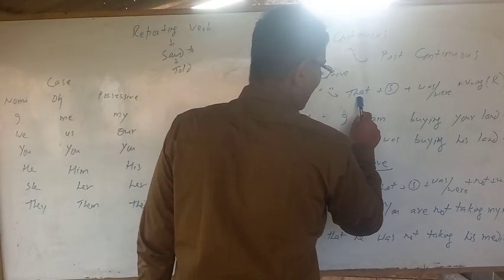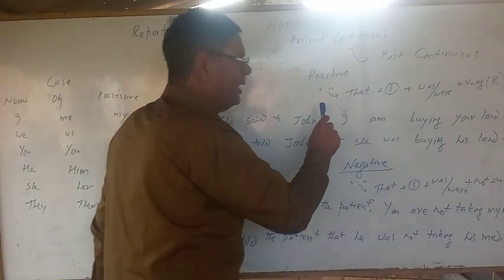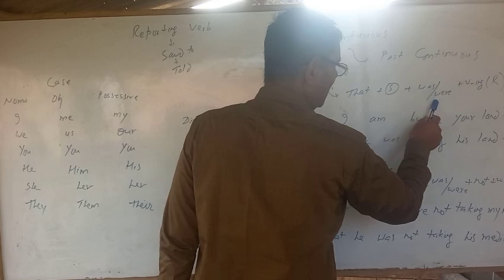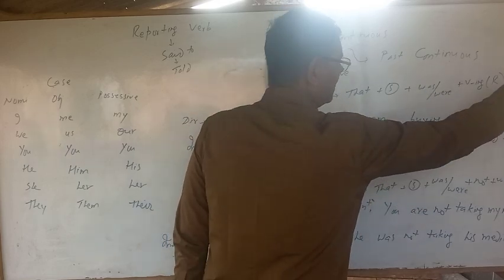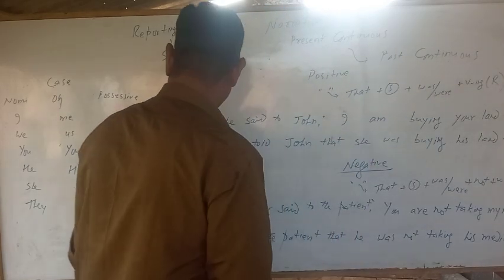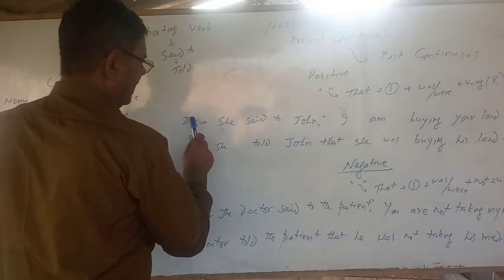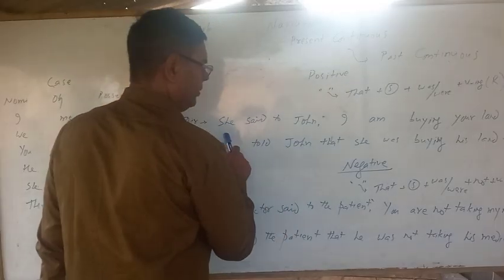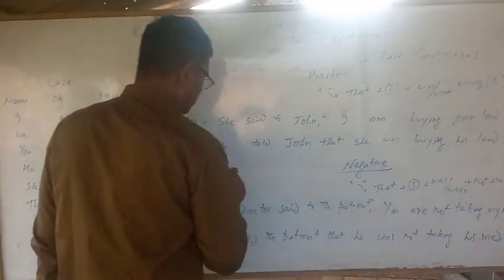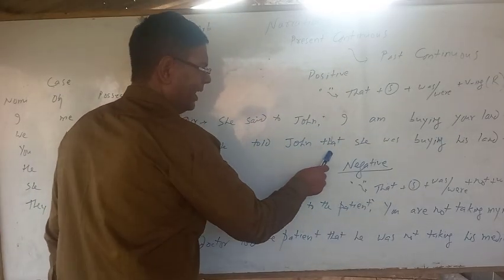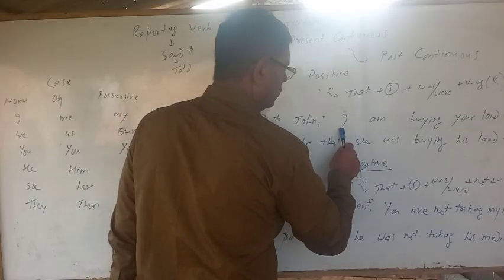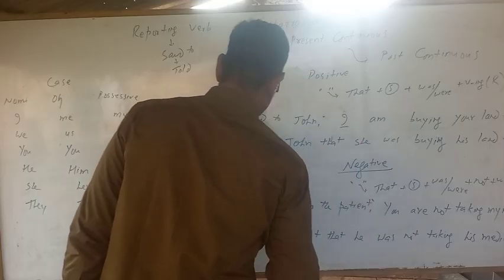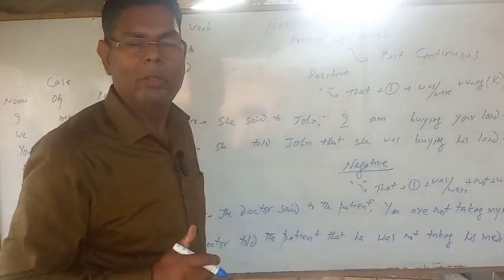Now look here, when we change the sentences of present continuous into indirect narration of positive statement, for inverted comma we will use that, subject plus was or were, and then the rest part of the sentence. Look here, the sentence: she said to John, I am buying your land. Okay, said to will be changed into told. She told John that.